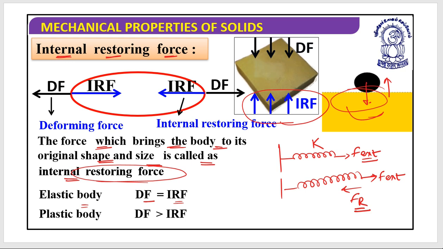For an elastic body, the deforming force and restoring force would be equal. But for a plastic body, the deforming force must be greater than the restoring force, because in a plastic body, once you apply a force, it is not going to change on its own. Once you apply this deforming force, this is not going to change itself, and that's why the internal restoring force is very less, so that the object cannot come back to its original shape and size. I hope this is clear.